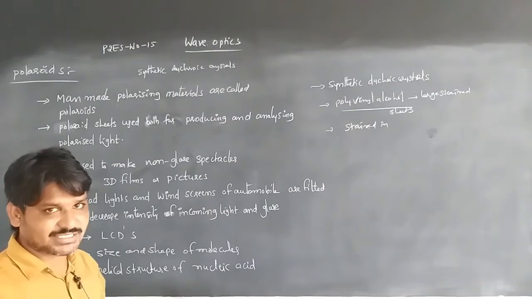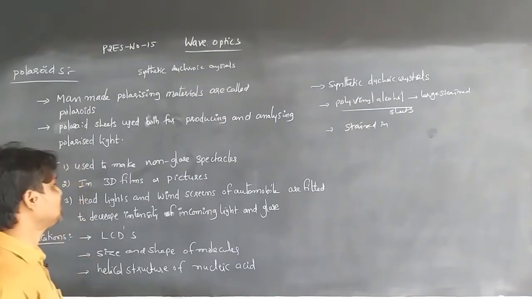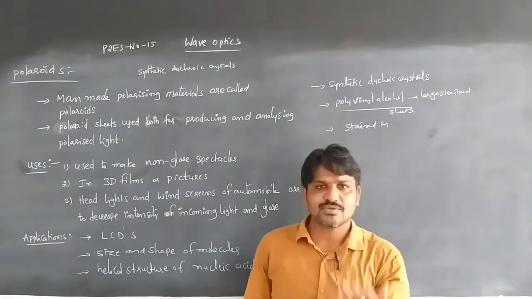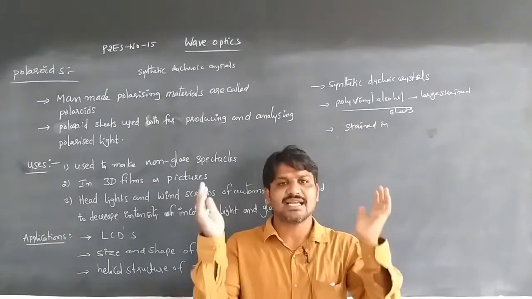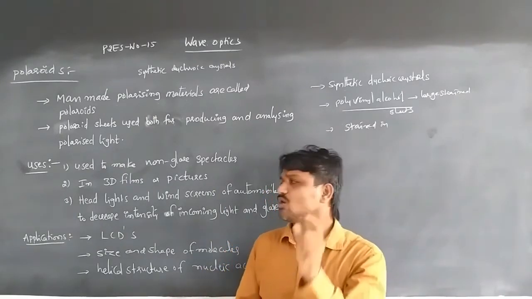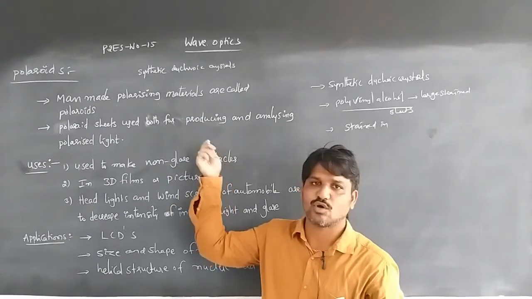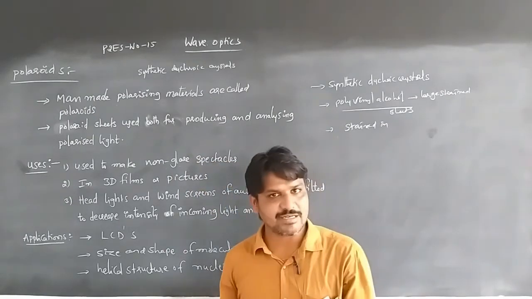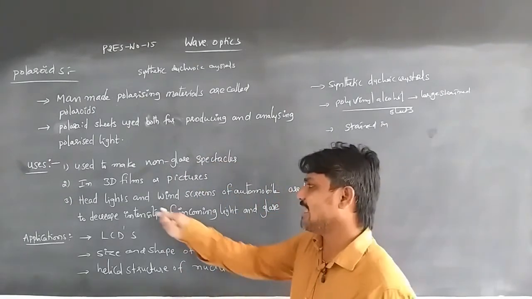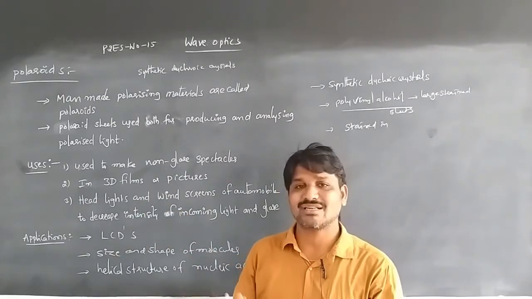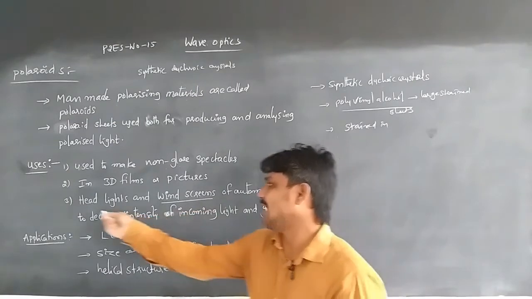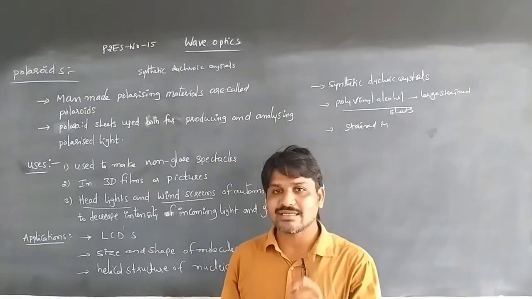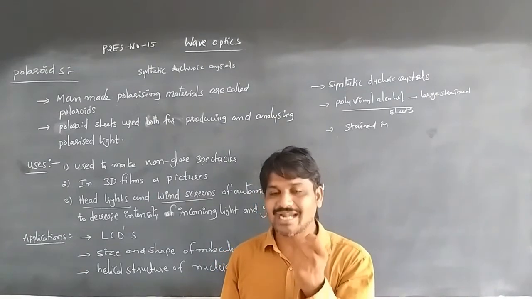So what is the use of polarizing materials? Polaroids are used to make non-glare spectacles: whenever light from the opposite side is incident on our specs, it causes glare, and Polaroids reduce that. They are also used in 3D films and 3D pictures, as well as headlights and windscreens of automobiles, to decrease the intensity of incoming light and glare.